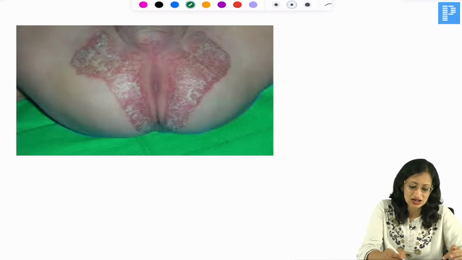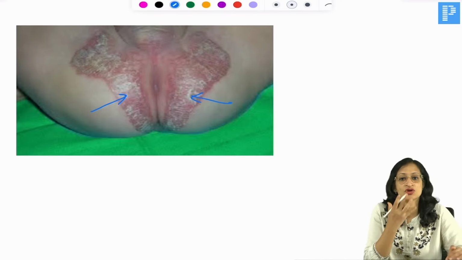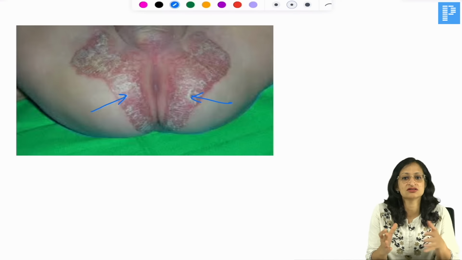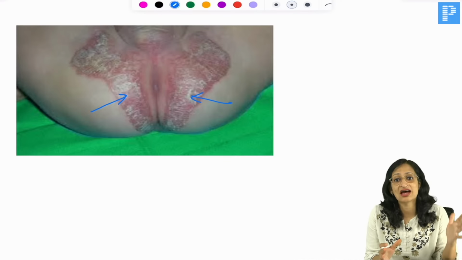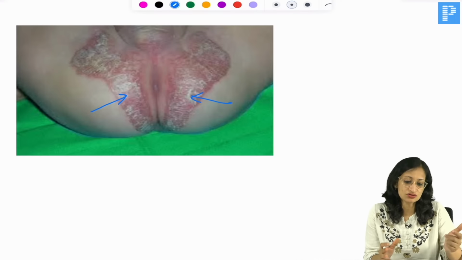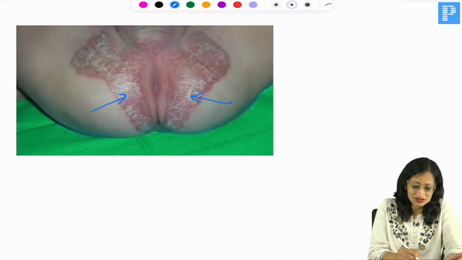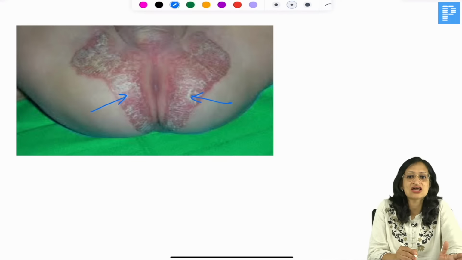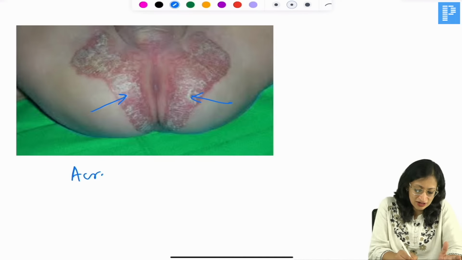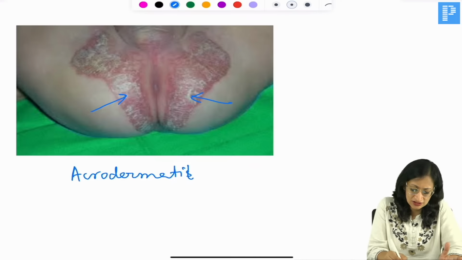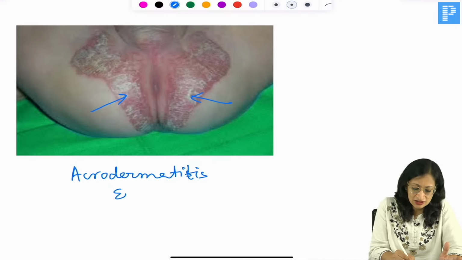and you can see that these are rashes around the orifices mainly, rashes around the oral cavity, on the fingers, around the genital area, diarrhea is there, right? So, this image has been given in the FMGE exam recently. So, this is acrodermatitis enteropathica, and this is due to zinc deficiency. Acrodermatitis enteropathica due to zinc deficiency.